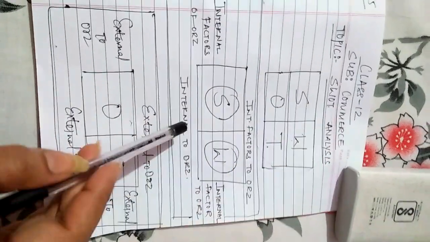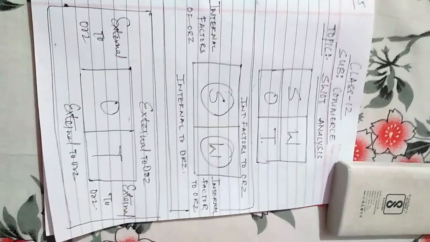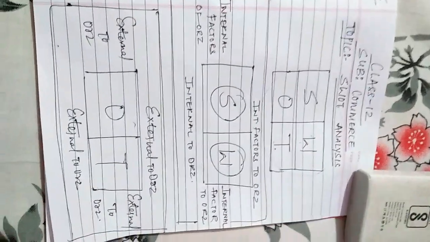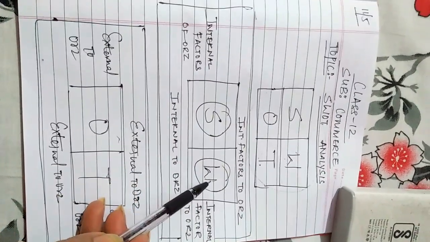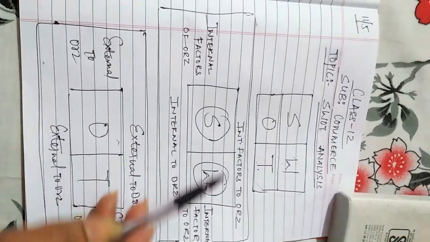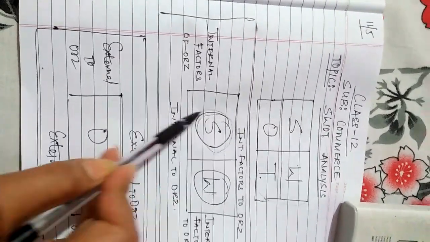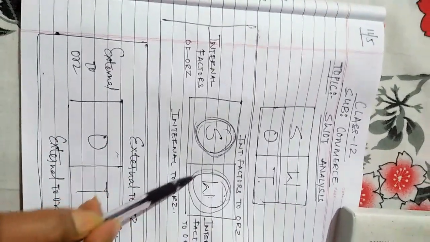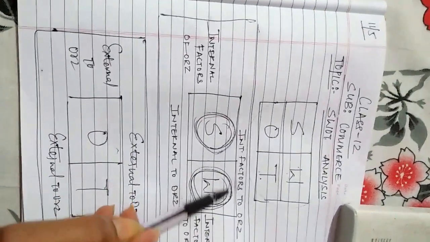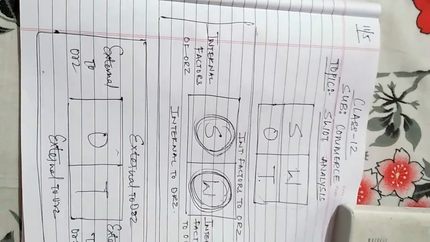SW is internal and OT is external. Is that clear? Strength and weakness need to be analyzed very deeply. That is, what are the various strength points available to a company and what are the various weakness factors in the company.